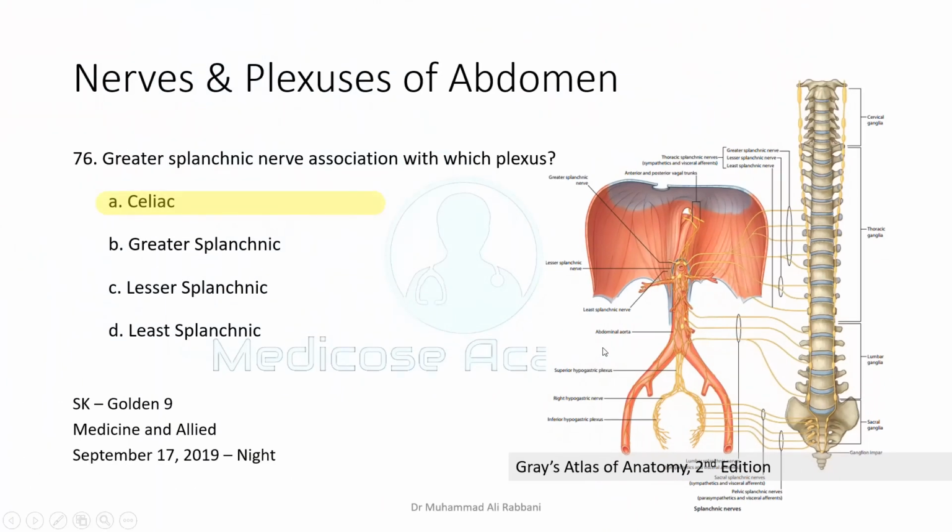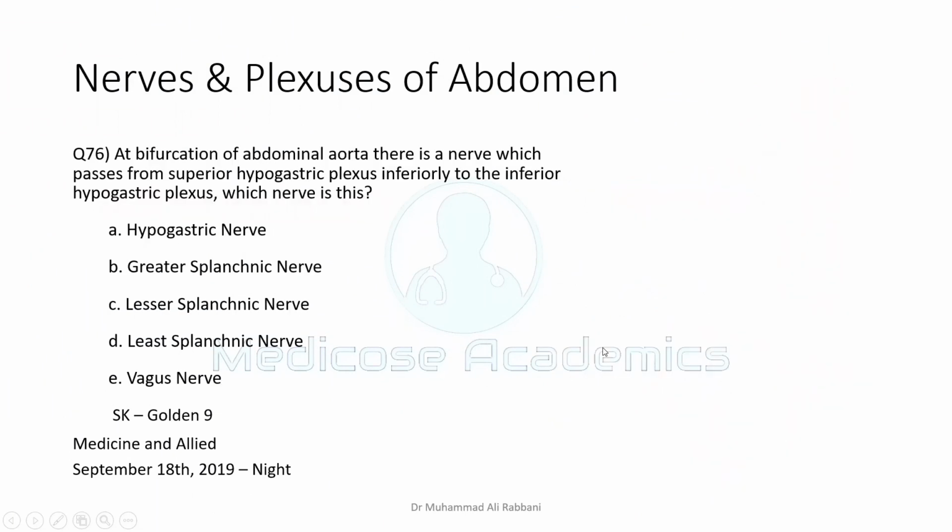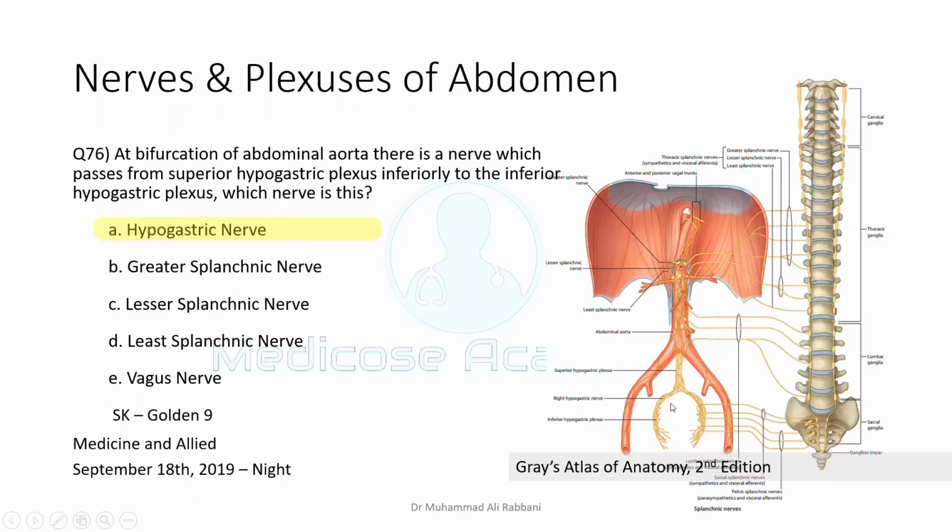So our question was about the greater splanchnic nerve. It goes to the celiac plexus. At the bifurcation of the abdomen, there is a nerve which passes from the superior hypogastric plexus to the inferior hypogastric plexus. The nerve that joins the two plexuses is the hypogastric nerve. So this is the superior hypogastric plexus at the bifurcation. This is the inferior hypogastric plexus, and in between them there is the hypogastric nerve.